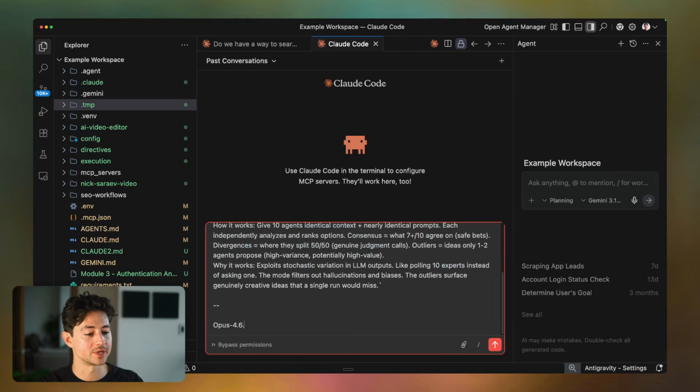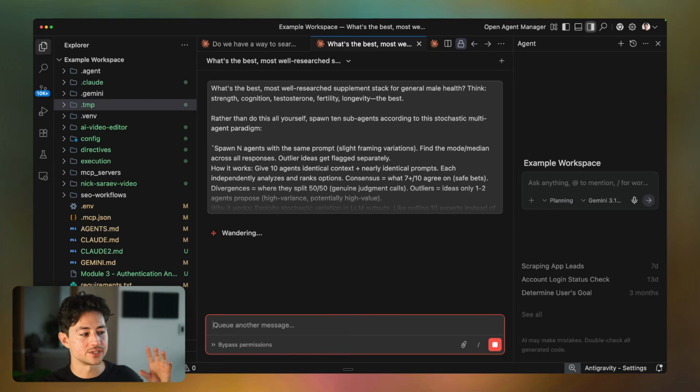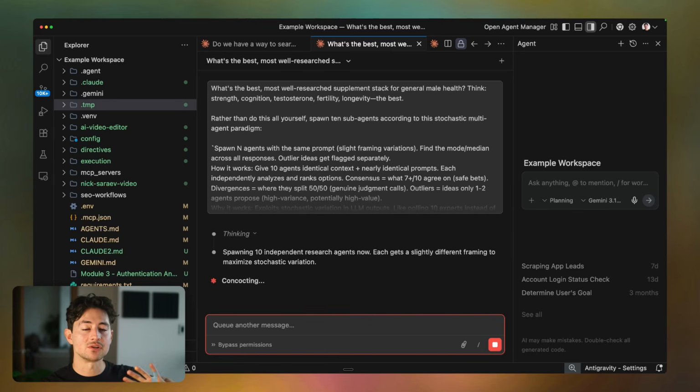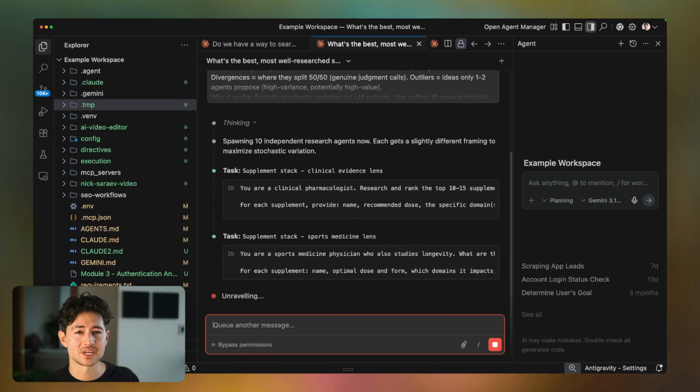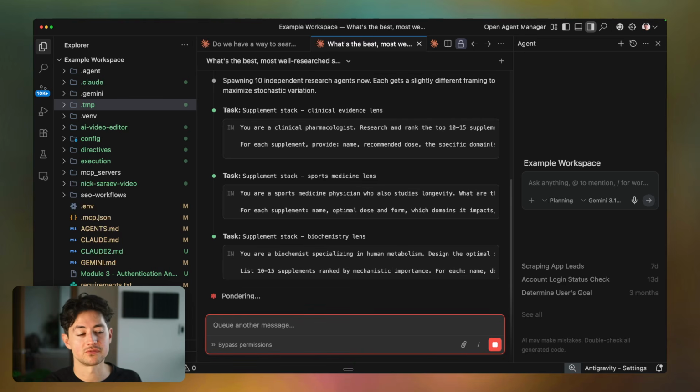The reason is because AI agents will always do something slightly different from one run to the next, and this essentially takes advantage of that fact. It also allows you to look for the less explored opportunities, the recommendations that AI agents will give maybe 15% of the time, but not the other 85% of the time, and still include that in the final result. And so this is what's going on.